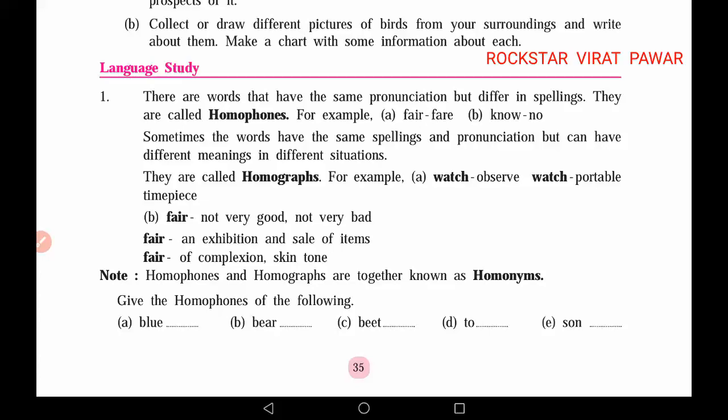In this section, we have been given the information regarding homophones. What is meant by homophone? They are the words that have the same pronunciation but differ in spelling. That is, the pronunciation, which in Marathi is called उच्चार.